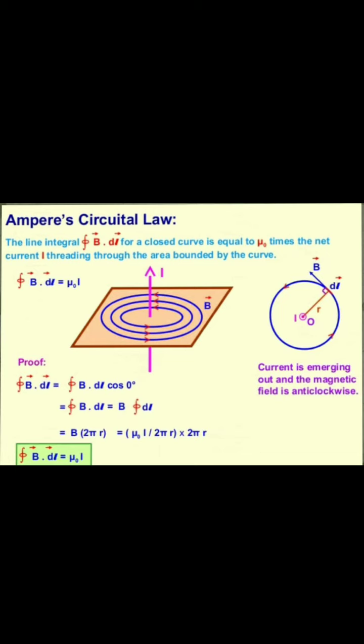Here, how can we prove this expression? If we consider an infinitely long straight conductor carrying a current I, then from Biot-Savart law, the magnitude of magnetic field B due to this current carrying conductor at a point at a distance r from it is given by B equals mu 0 I by 2 pi r. Okay.